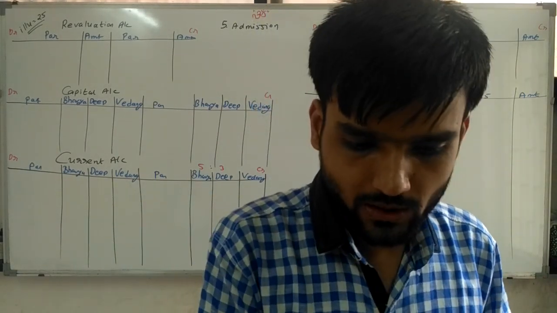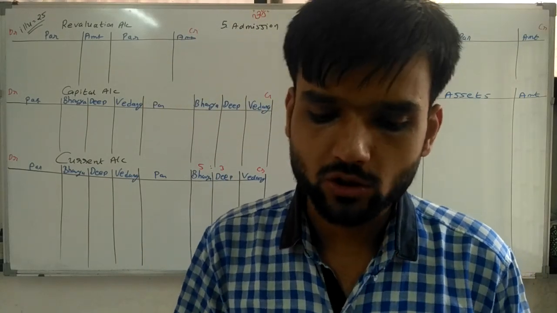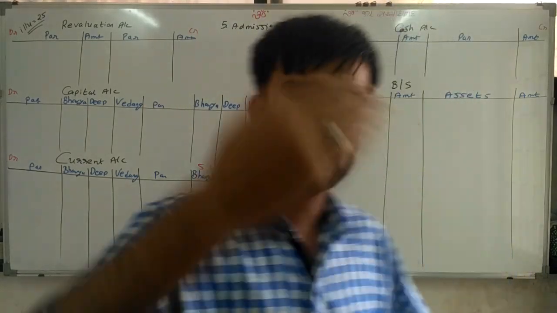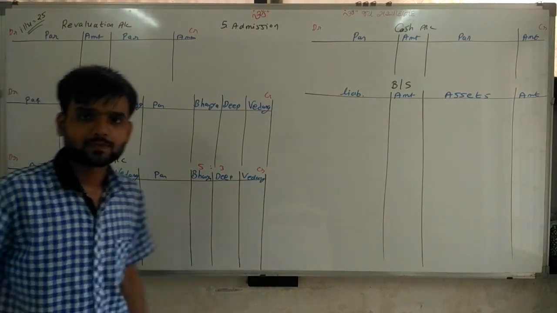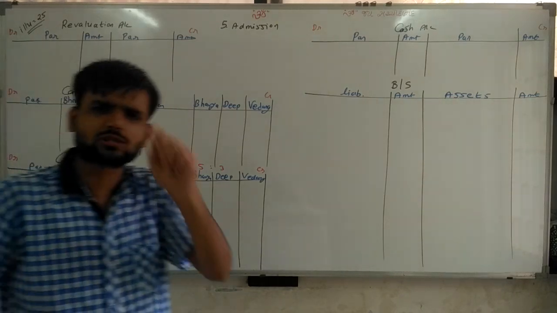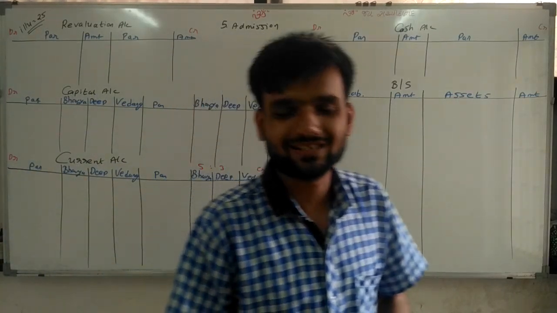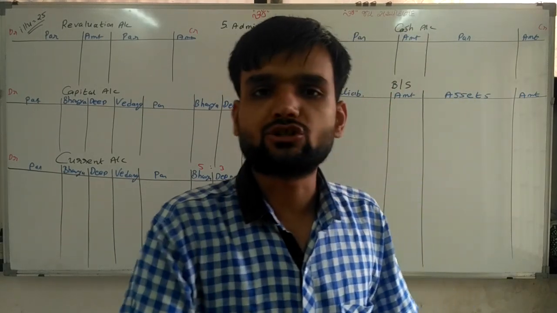Going ahead, they admitted Vedang as a new partner on 1/4/17 on the following condition. So Vedang is a new partner. Here you have to prepare capital account and current account. Why are two accounts prepared? Don't worry. That we can know by observing the balance sheet.